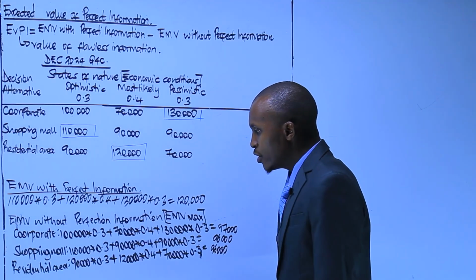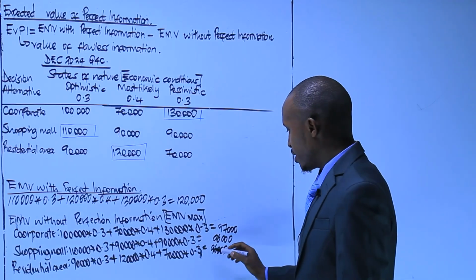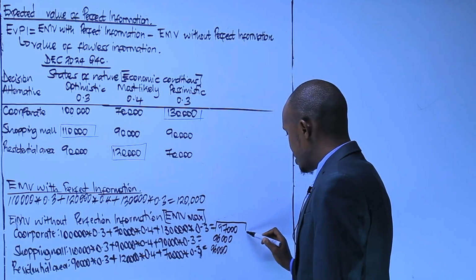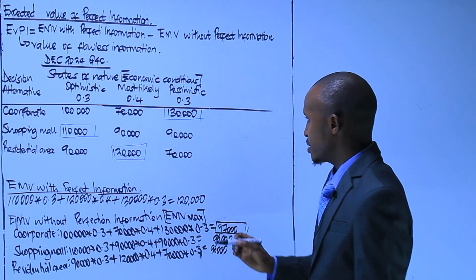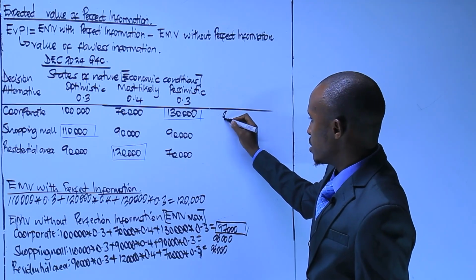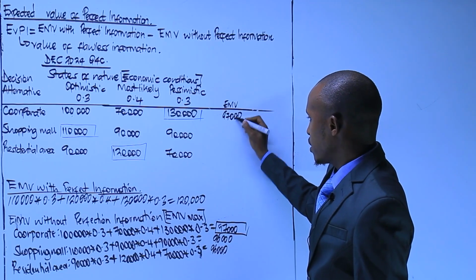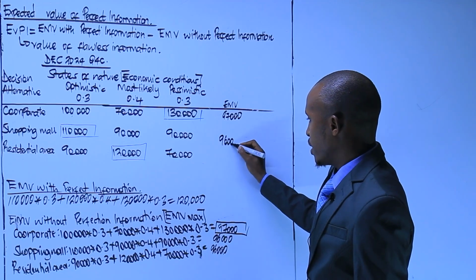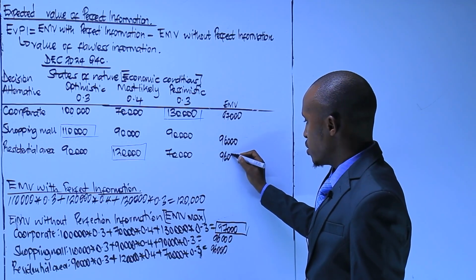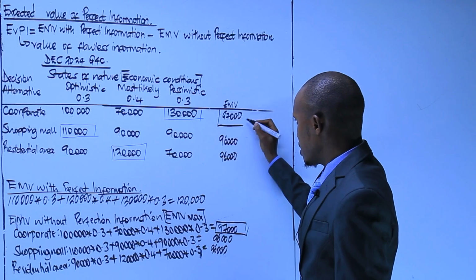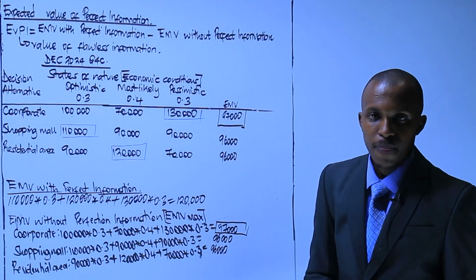But remember, using the expected monetary value approach, you normally select the one with the highest. So this is your EMV: 97, 96, and 96. You select the highest, which is 97.